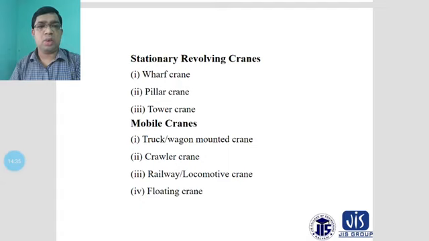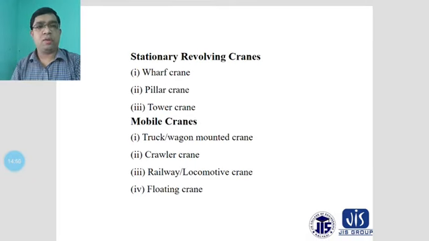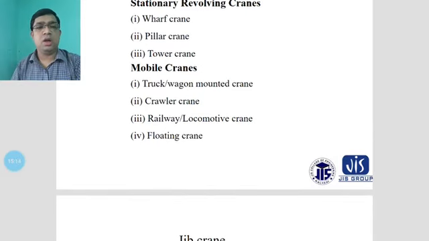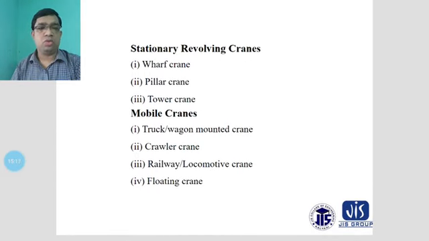Another is the mounted crane, the crawler crane is also considered a mobile crane, and the railway locomotive crane is also considered a mobile crane. Basically, mobile cranes are portable, and you can transfer them very easily from one place to another according to your requirements and fulfill your needs. The railway locomotive crane is considered a mobile crane. Another is the floating crane, which you can transfer according to your requirements, and it is also considered a mobile crane.